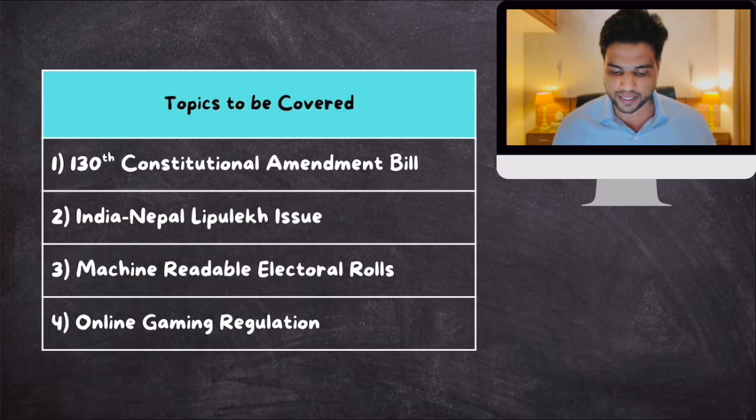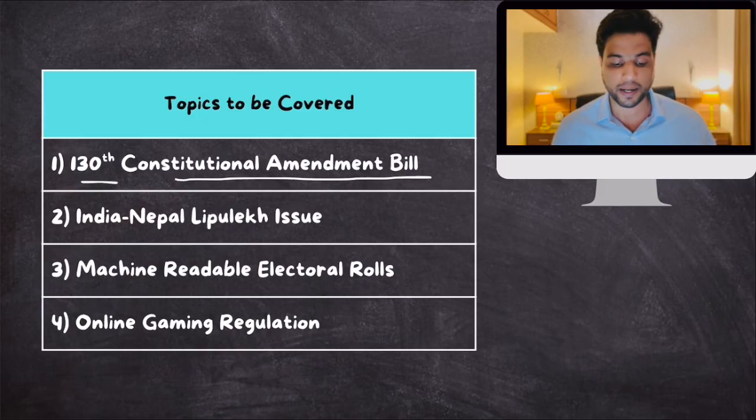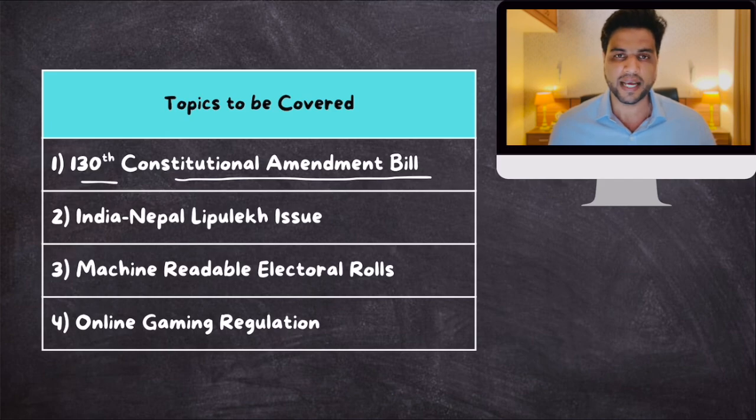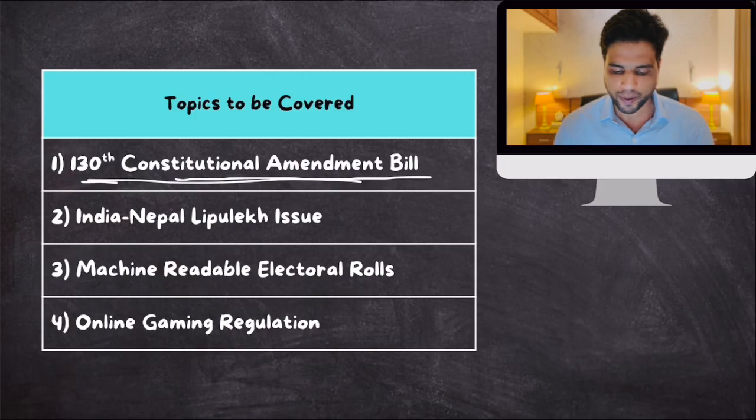Number one on this list is the 130th Constitutional Amendment Bill, which the opposition parties are opposing tooth and nail. So why are they opposing it? Why is this bill being criticized? And what is the justification given by the government to pass this bill? We'll talk about this Constitutional Amendment Bill. Then we'll talk about the India-Nepal Lipulekh issue.